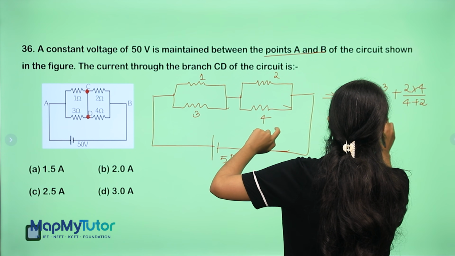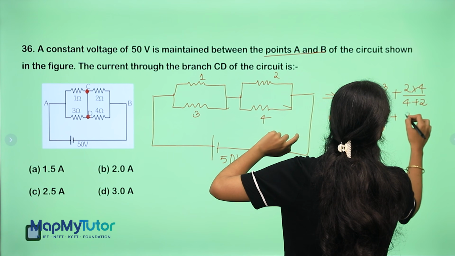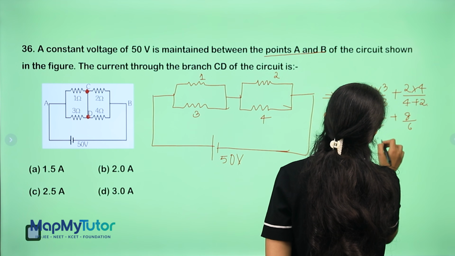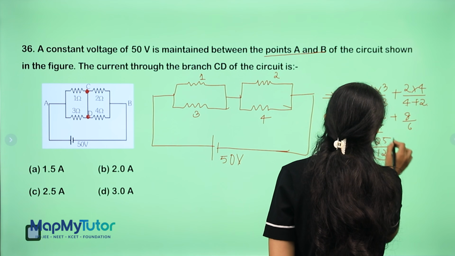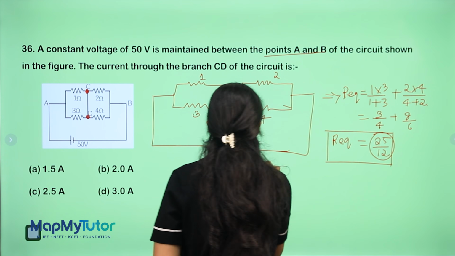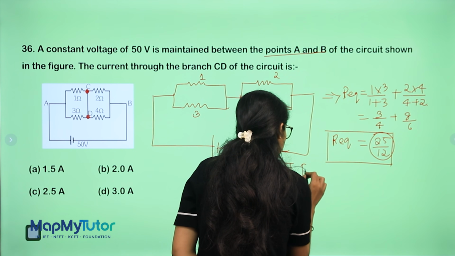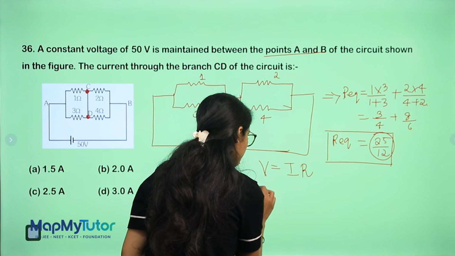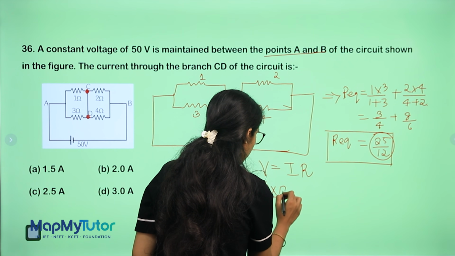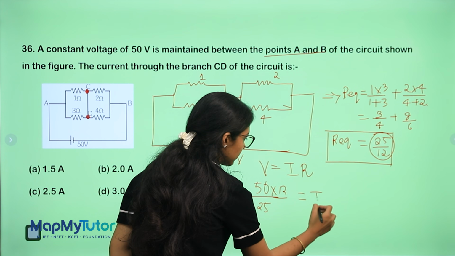So that is 3 by 4 plus 4 twos are 8, 6. So this will turn out to be 25 by 12. R equivalent will come out to be 25 by 12. Do V equal to IR. V is 50, R is 25 by 12, times I.